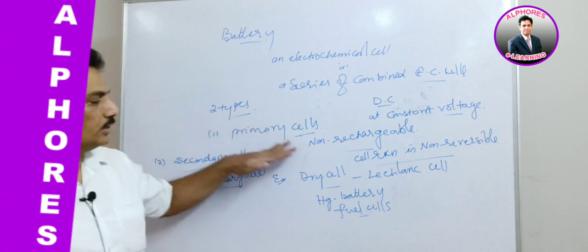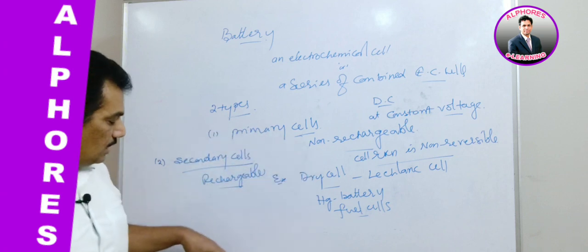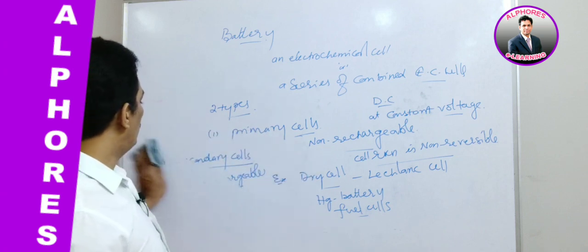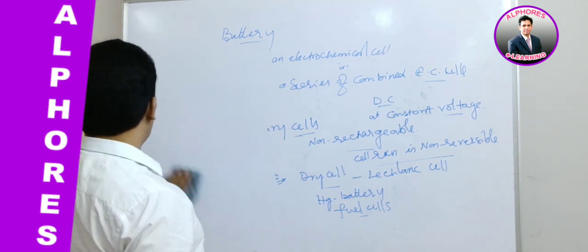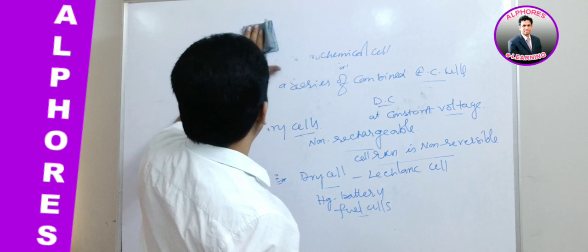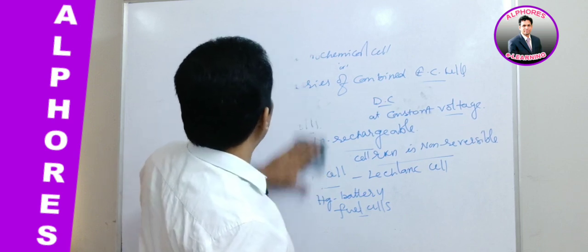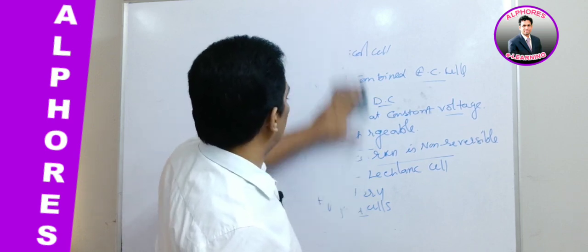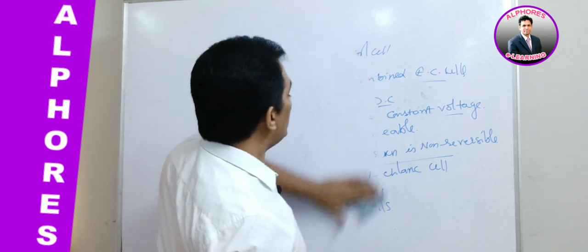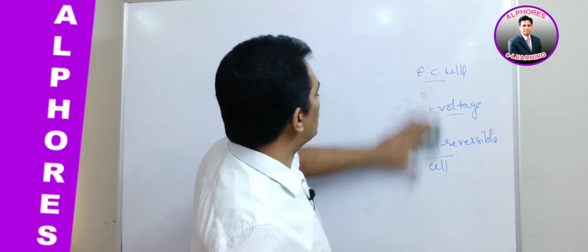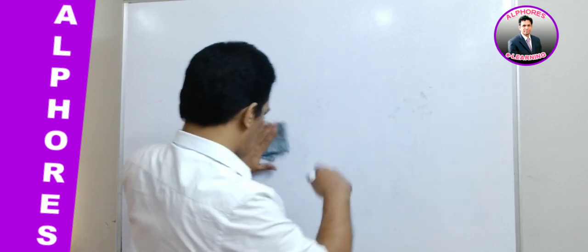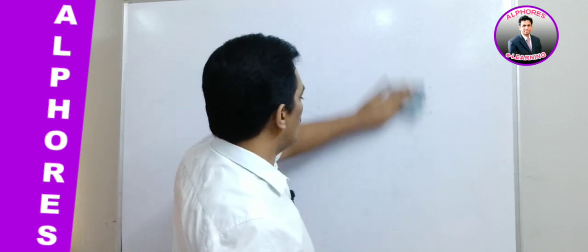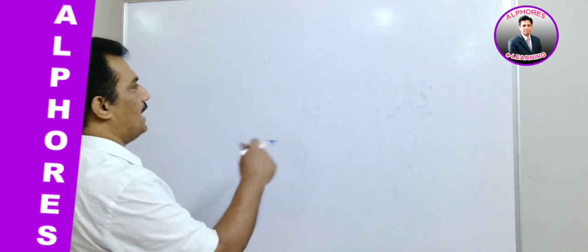All these we are going to discuss in this session. Clear? And first let me move into primary cell, that is nothing but dry cell or Leclanché cell. Here in this primary cell, first of all, the components are: zinc container is there. Zinc container is nothing but the outer ring, what we are observing in our regularly used batteries.